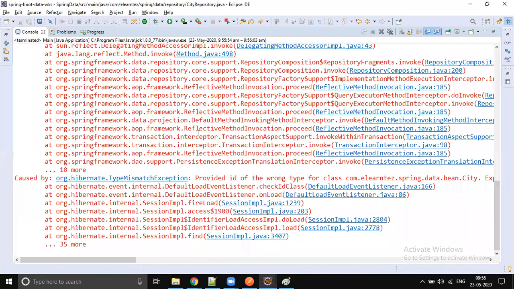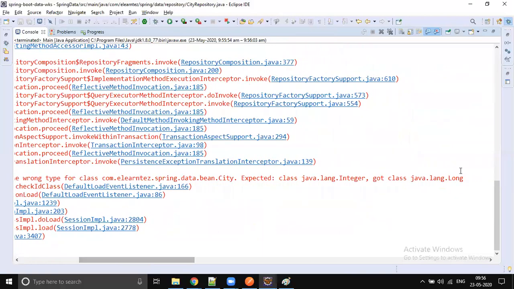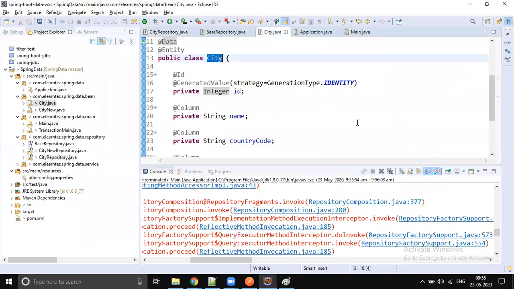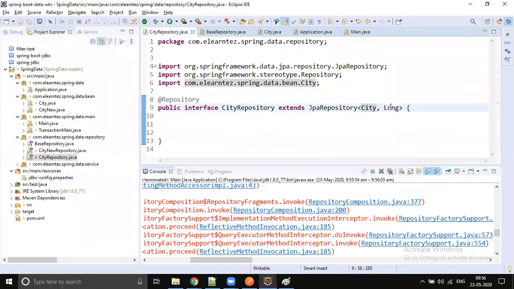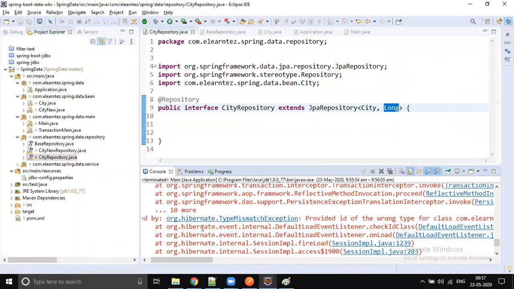So, ID type mismatch. We provided an ID of the wrong type. The class has integer, but we provided long. So in the class the ID is of type integer, but in the repository we provided long. Do you get what the issue is? Why is this exception coming? The data type mismatch between entity and repository, the ID data type mismatch.